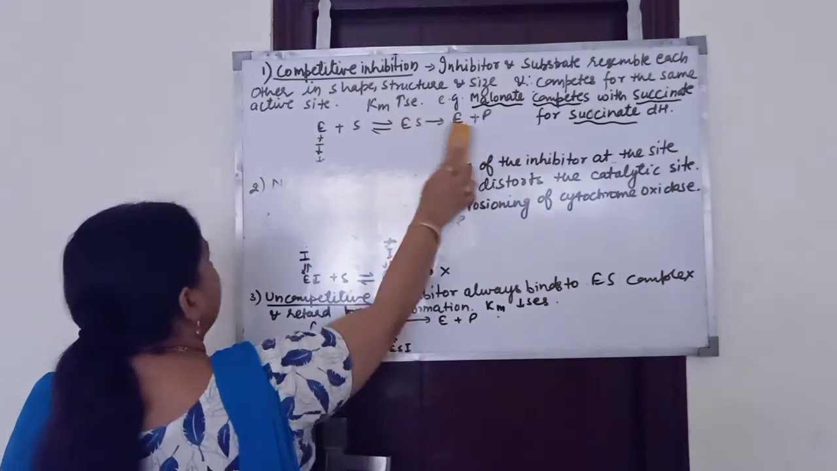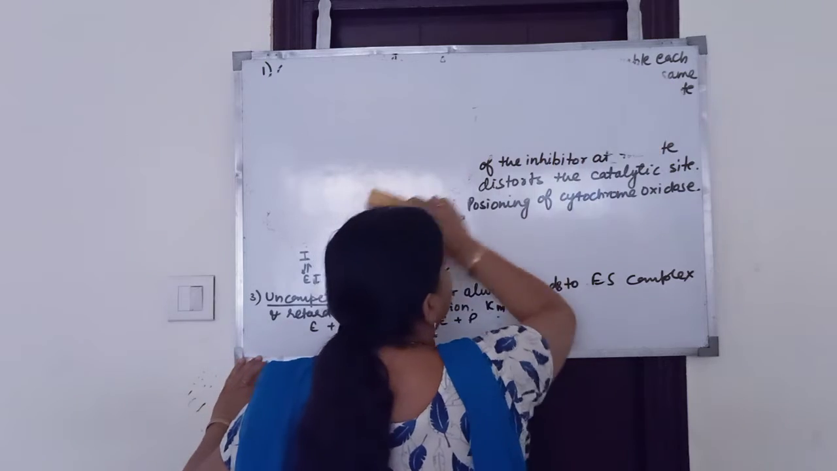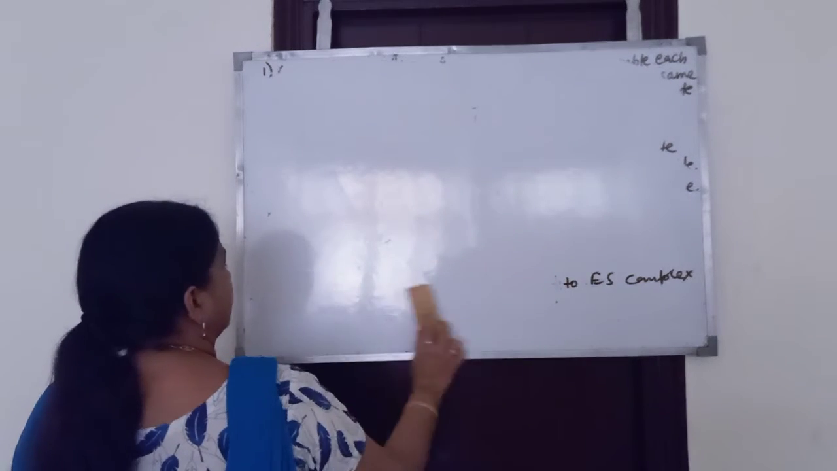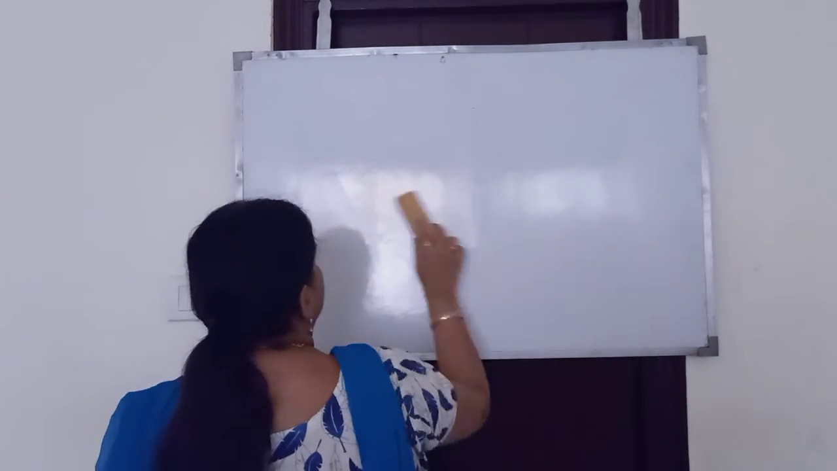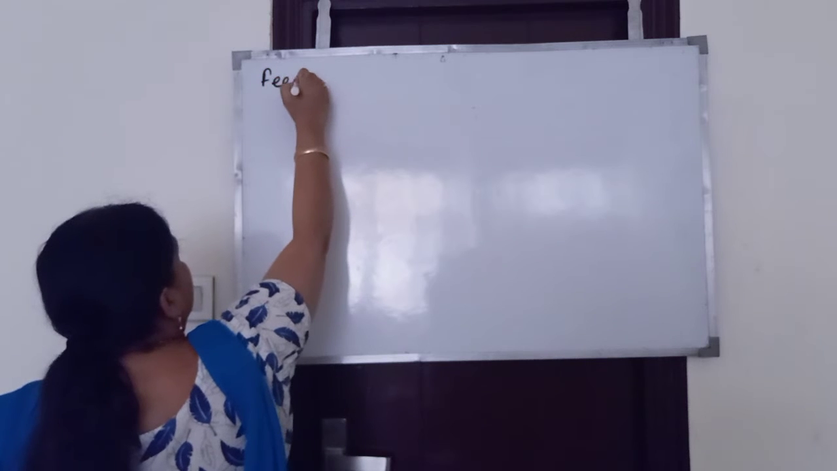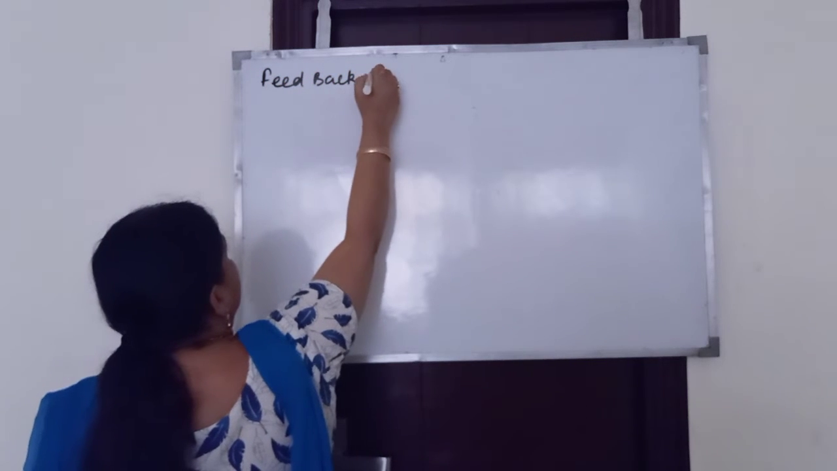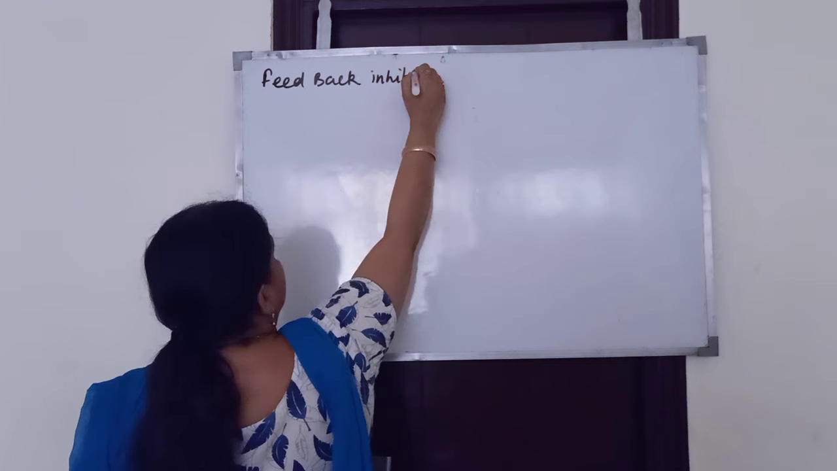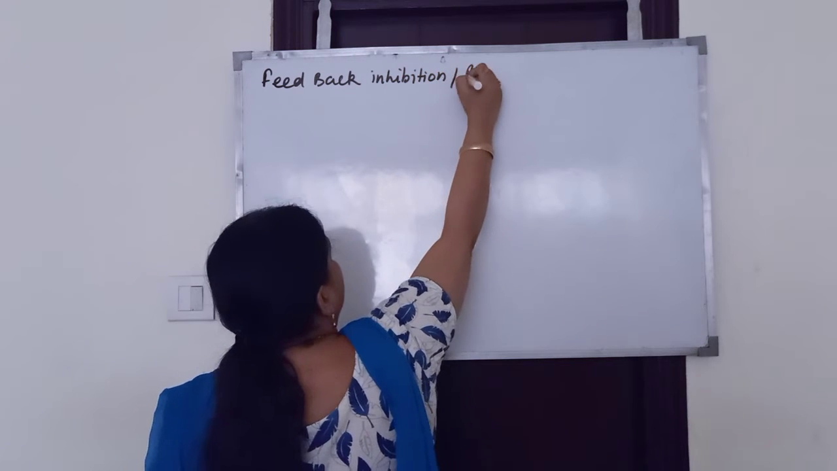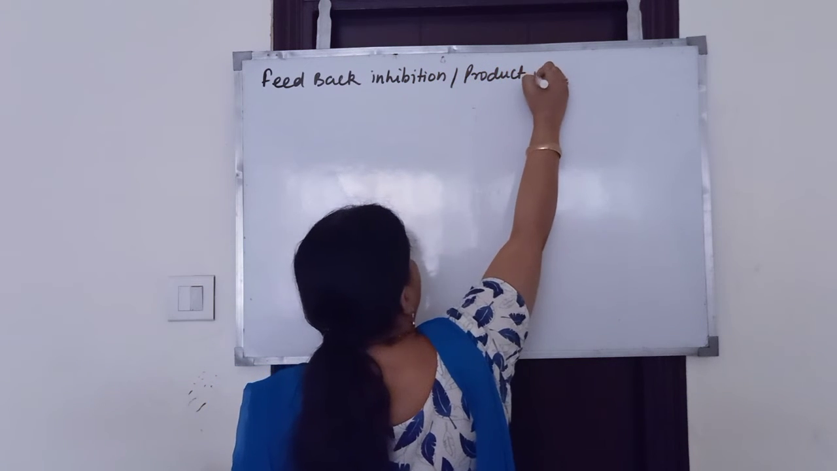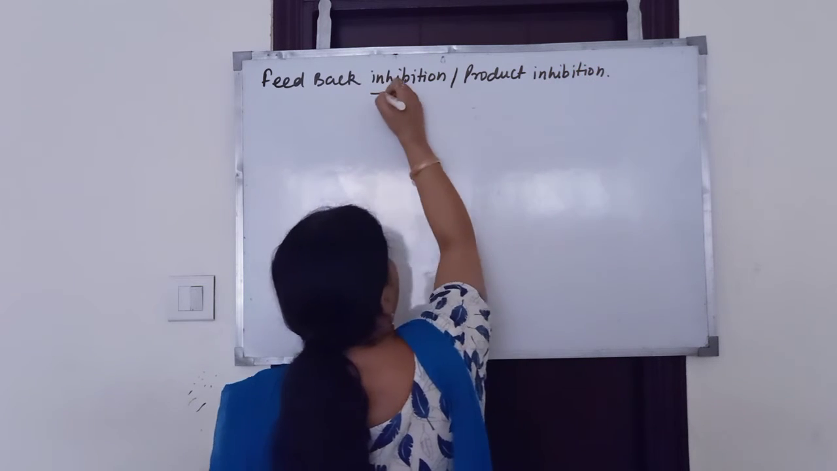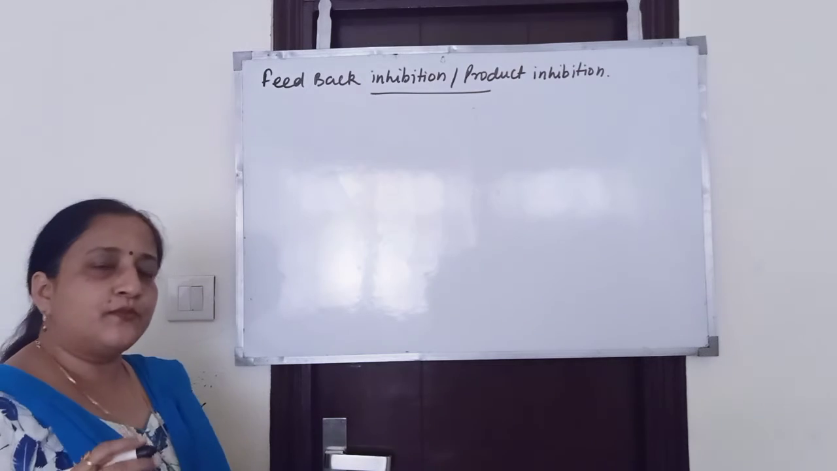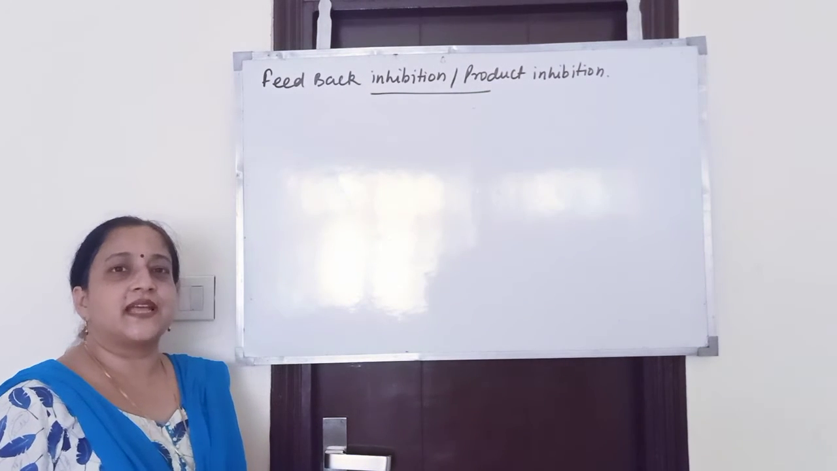The last type of inhibition which we are going to discuss is feedback inhibition, or product inhibition. What is feedback inhibition or product inhibition? See, the product itself of the reaction inhibits the enzyme.